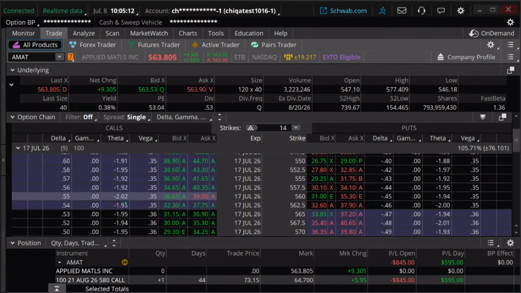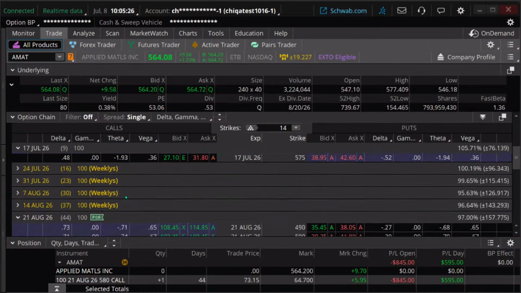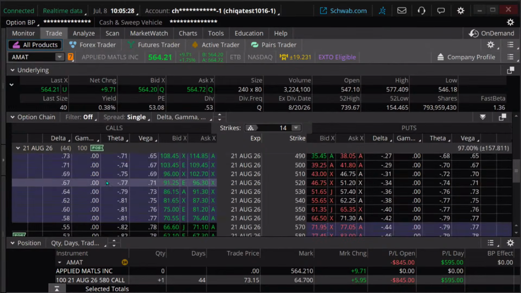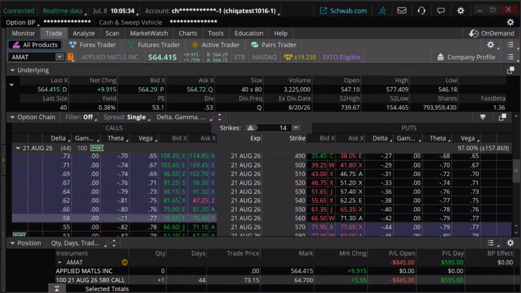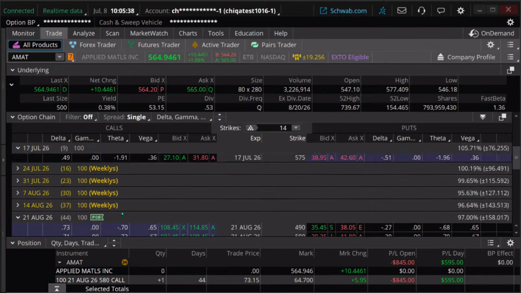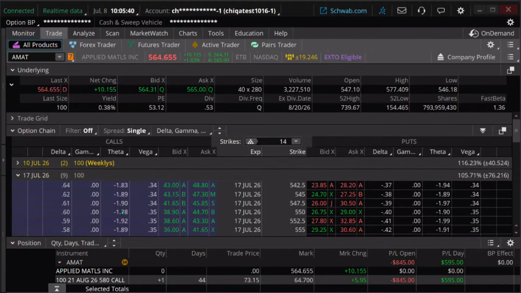That's the basic definition. Time decay can help us out or it can hurt us. We'll get into that in just a minute. But that's what that is. We only have 9 days to go till expiration on these particular contracts that I'm looking at. If you go out longer, here's August, 44 days. Notice the theta levels are lower. Time decay increases as you get closer to expiration, typically. Typically, that's how that works.